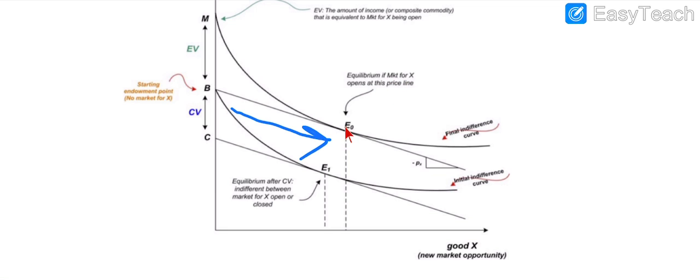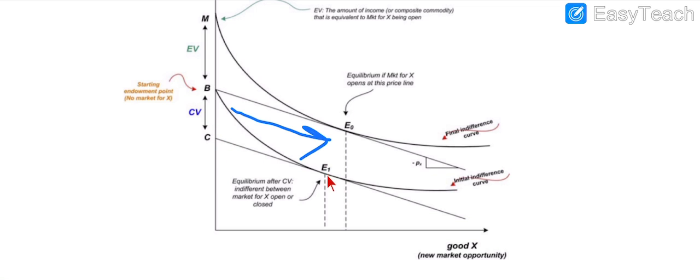We can call it the final indifference curve. Why do we call it the final indifference curve? Because there is a previous or initial indifference curve. For example, the consumer is at this endowment point, and when the price of X changes,